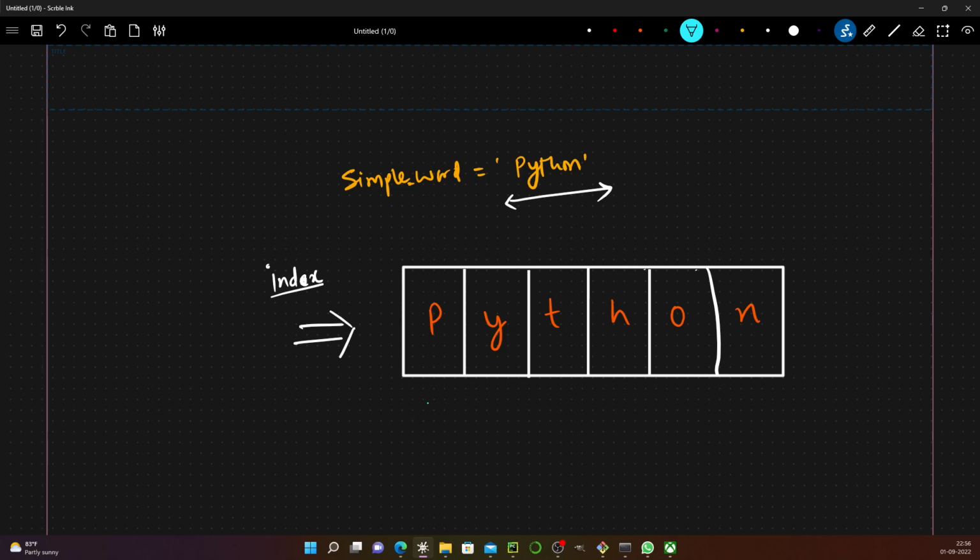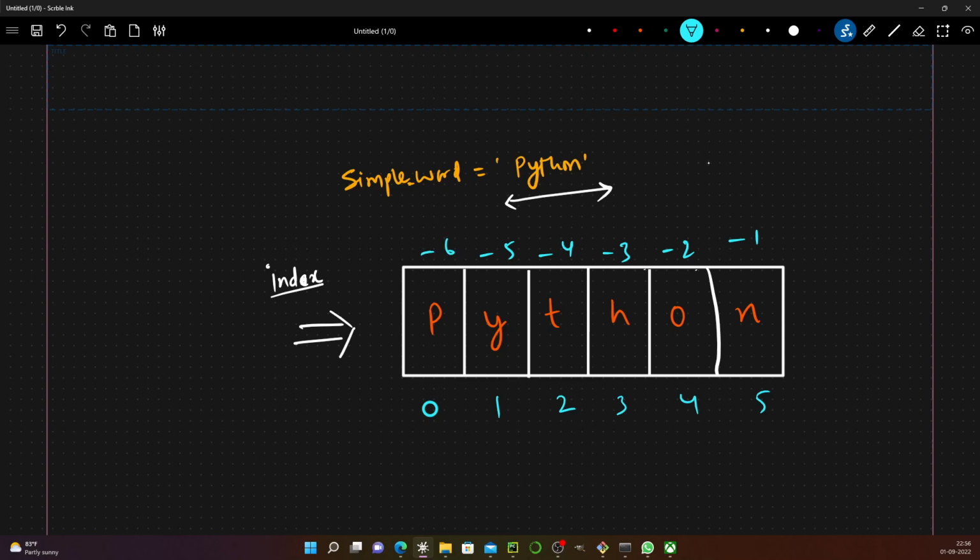We always start from zero, the zero index. This is first, second, third, fourth. And in Python, negative indexing is also allowed: -1, -2, -3, -4, -5, and so on.